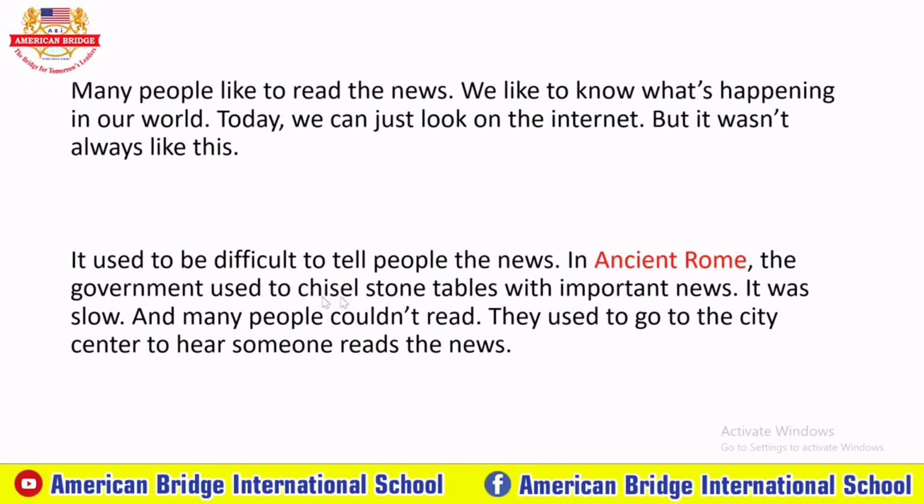If you say chisel stone, it means you are using a sharp knife or a sharp thing to scratch the stone in order to make letters. As you can see in our previous picture, this is what we call a stone tablet, which people in ancient Rome times would chisel, right?